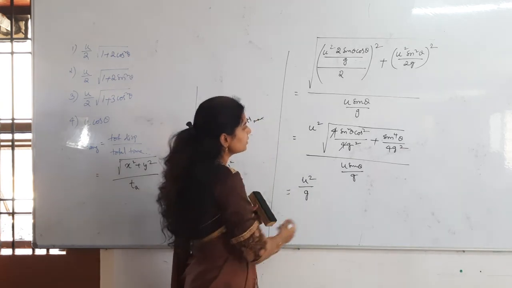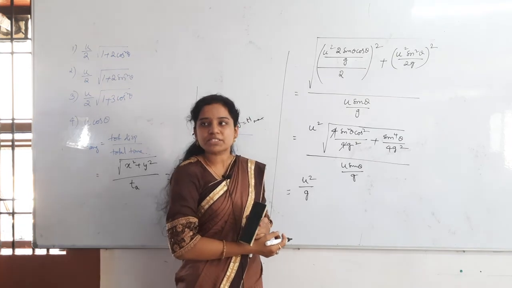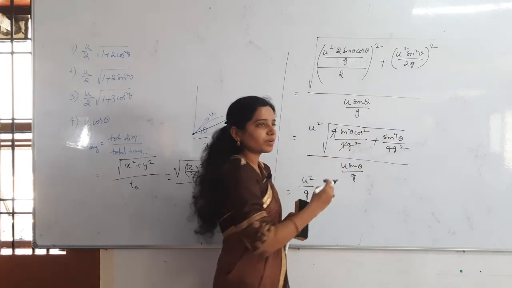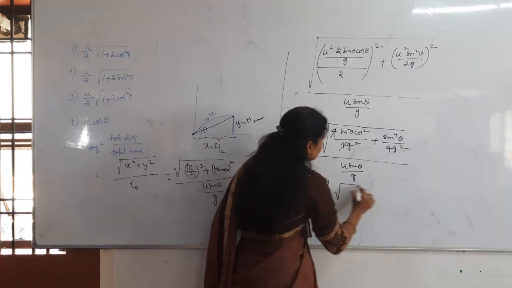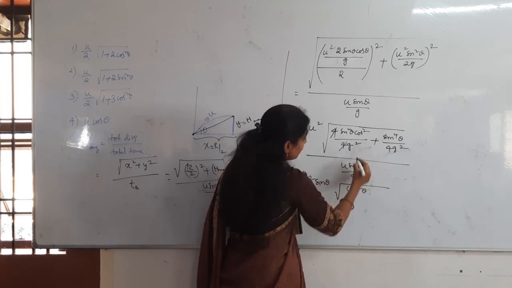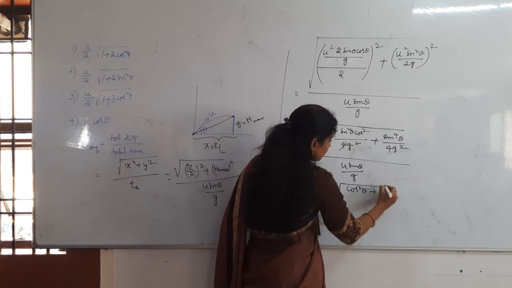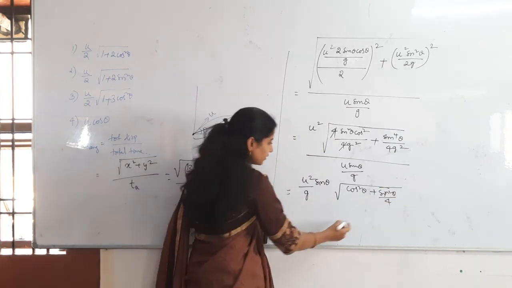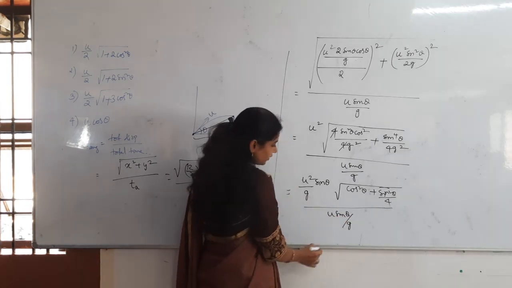Then anything else? Here sin square theta is there, here also sin power 4 is there. So how much can I take outside? sin square theta from here, sin square theta from here. So that will be sin theta. Then what is remaining in the root? cos square theta, plus here what is remaining? sin square theta by 4 is remaining. Correct? Then that divided by u sin theta by g. Then what will get cancelled here?